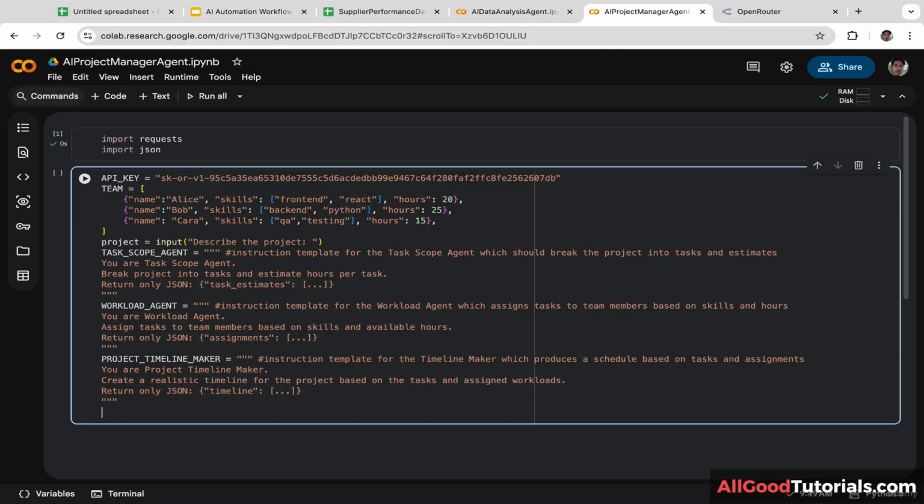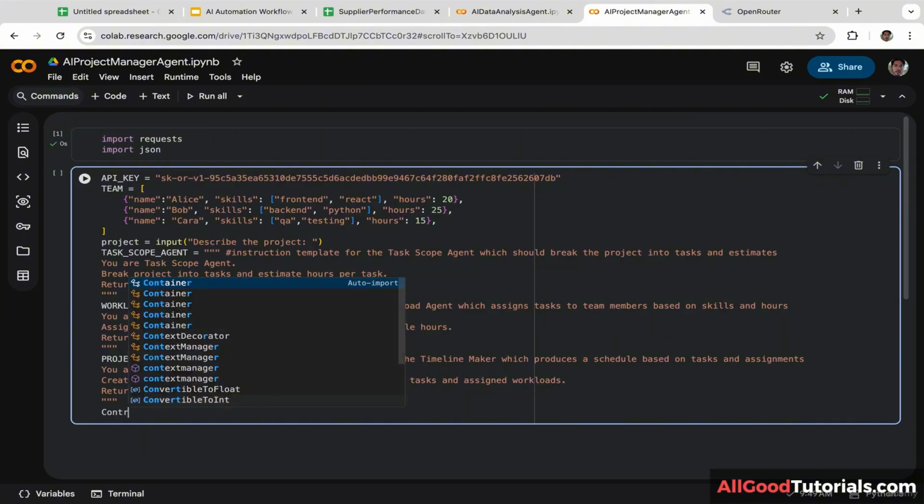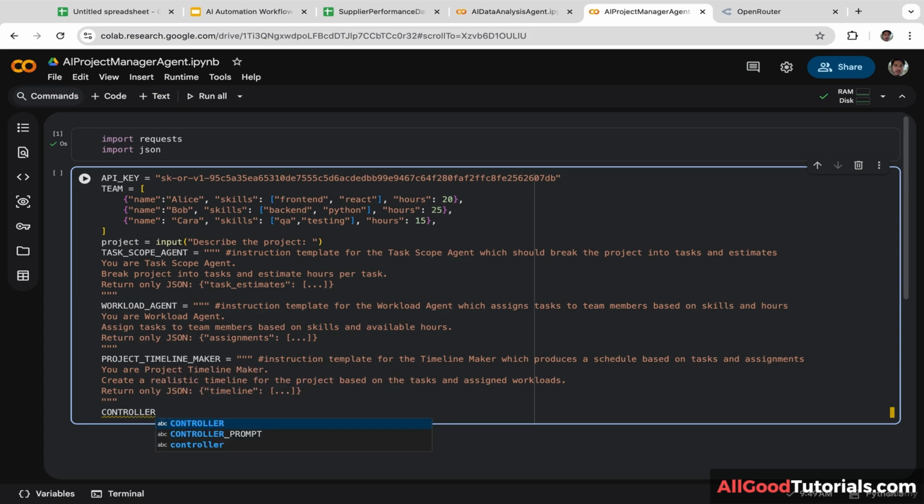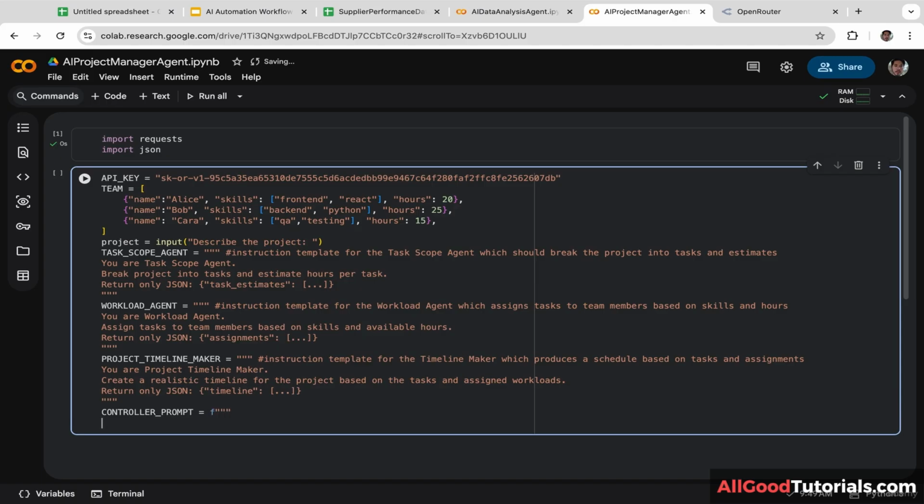Now we are going to create a main controller prompt that coordinates agents, instructs reasoning, and requests a final human readable summary. Let's create a new variable. I'm going to name it controller prompt. Okay, let's write the prompt. You are the main controller.